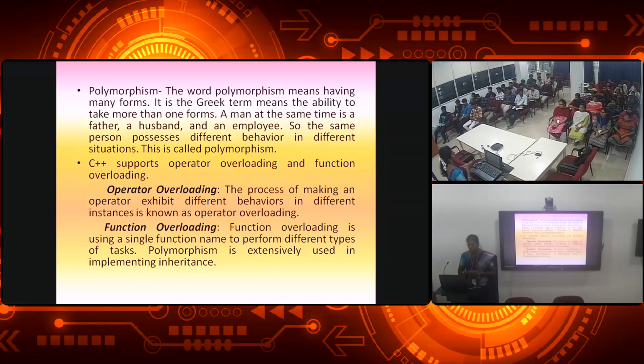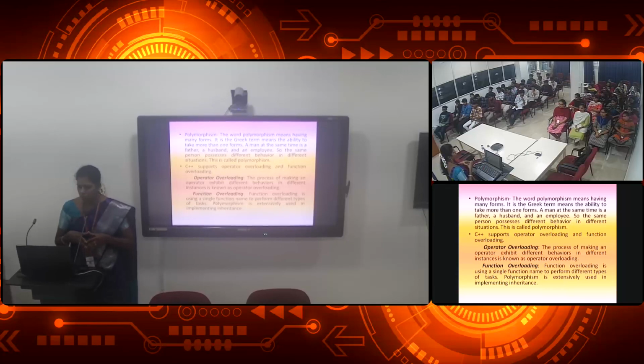Then polymorphism. See, polymorphism comes from the Greek language. Poly means many. Polymorphism means taking many forms. For example, if a man is there, he acts as a father, he acts as a husband, he acts as an employee. It is one person, but he acts in three ways. In the same way, when an operator is overloaded in our program, it can be used in different forms with different meanings. That is called polymorphism.